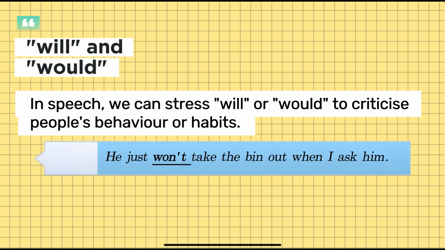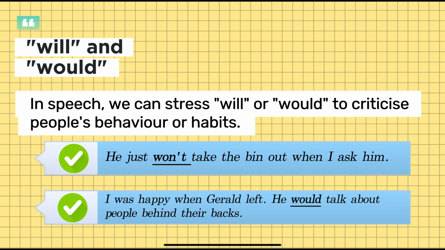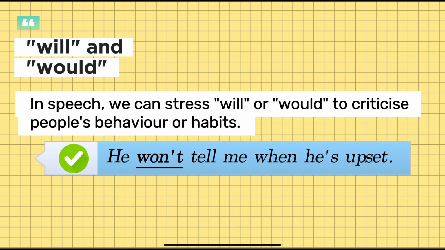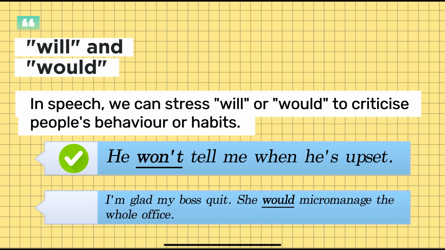Examples: he just won't take the bin out when I ask him. I was happy when Gerald left. He would talk about people behind their backs. He won't tell me when he's upset. I'm glad my boss quit. She would micromanage the whole office.